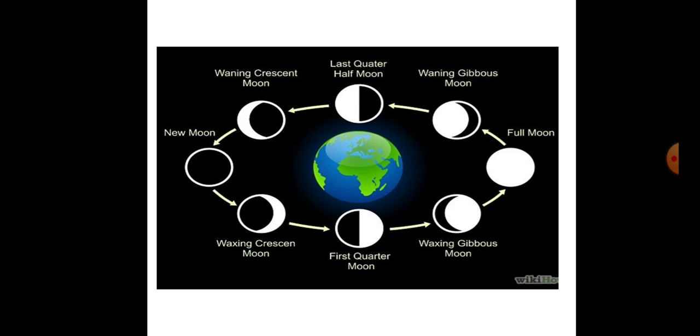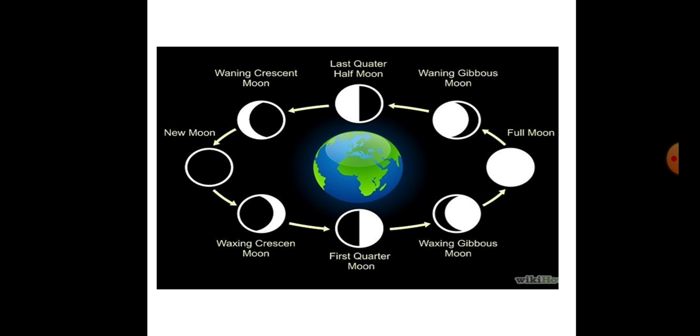Now, this was about the phases of the moon. From this picture, you can easily understand. In your textbook, there is also a picture of the phases of the moon. You have to practice at your home. A question may come from here: write about the phases of the moon with the figure. So you have to write the full paragraph from your textbook and you have to draw the figure also.